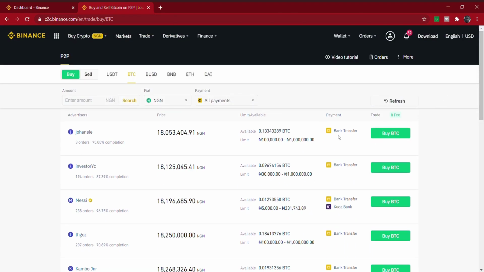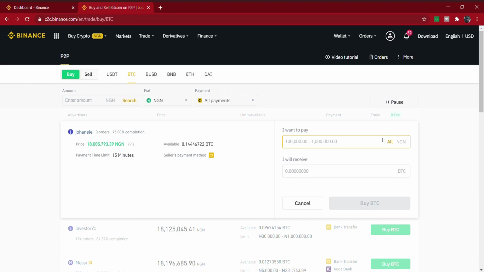If you want to buy from, let's say, this first person, all you have to do is click on buy BTC. Once you click on buy BTC, you must complete the transaction within 15 minutes. As you can see, 15 minutes. How much do I want to buy? Let's say I want to buy something worth 100,000 naira, which is the lowest. If you buy Bitcoin worth 100,000, you're going to get 0.0055376 BTC, and then you click on buy BTC.